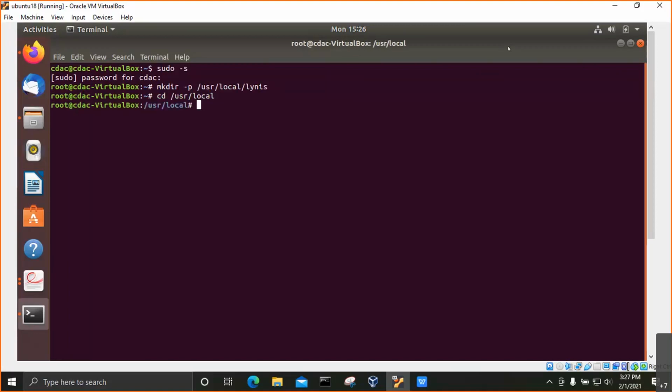The next step is downloading the latest version of Lynis into this directory. Here we will be using wget to download the Lynis file. So Lynis is one tool where we can audit or use for the hardening of a Linux operating system.